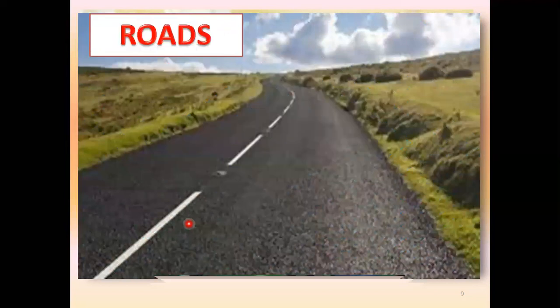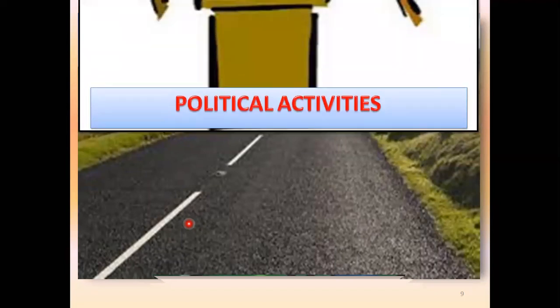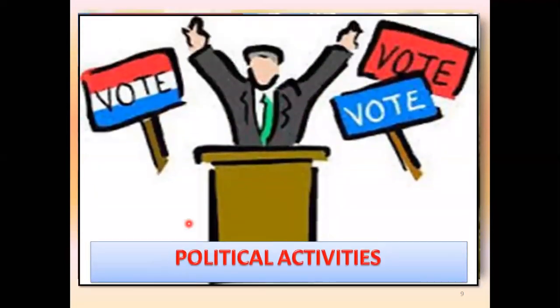See this one, road. Oh wow, very good. It's looking like a newly constructed road, and it can easily be found in the cities or the towns, but you cannot find this type of road inside the village. You can find this type of roads in the highways. So this is also a part of the environment, but that is a human environment created by the human. This is also very important.